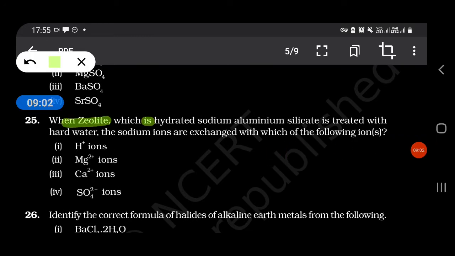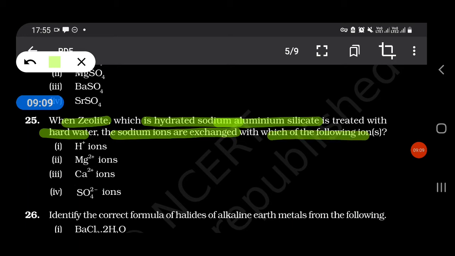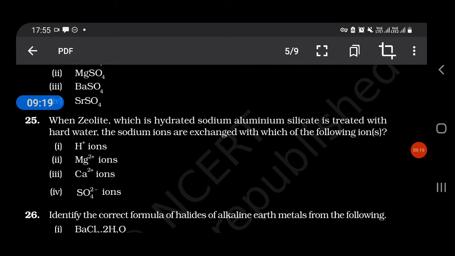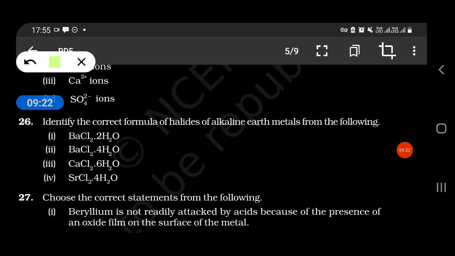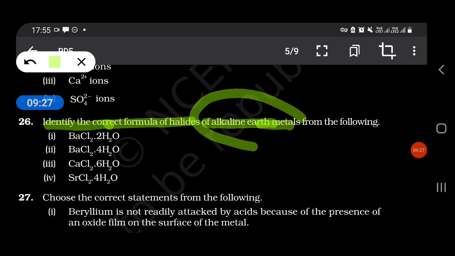When zeolites, which are hydrated sodium aluminum silicate, are treated with hard water, the sodium ions are exchanged with which of the following ions? So our answer goes to magnesium ions and calcium ions. Identify the correct formula of halides of alkaline earth metals from the following: BaCl2.2H2O and CaCl2.6H2O.